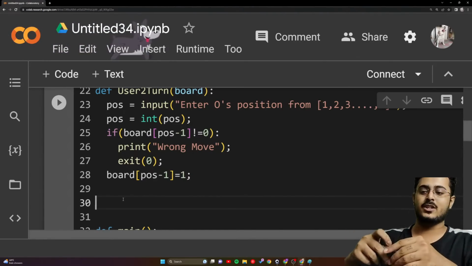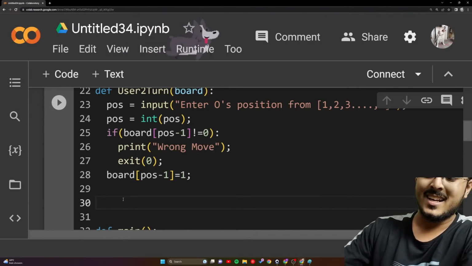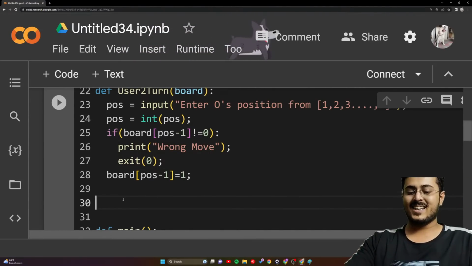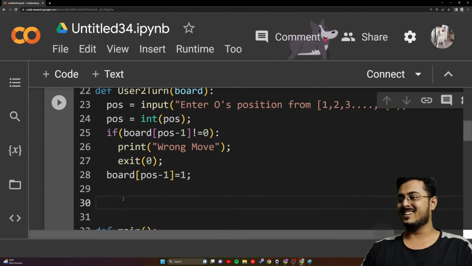My keyboard is showing less charge, so I need to connect it to a charging station, otherwise it will be completely messed up. Thank you so much, guys.